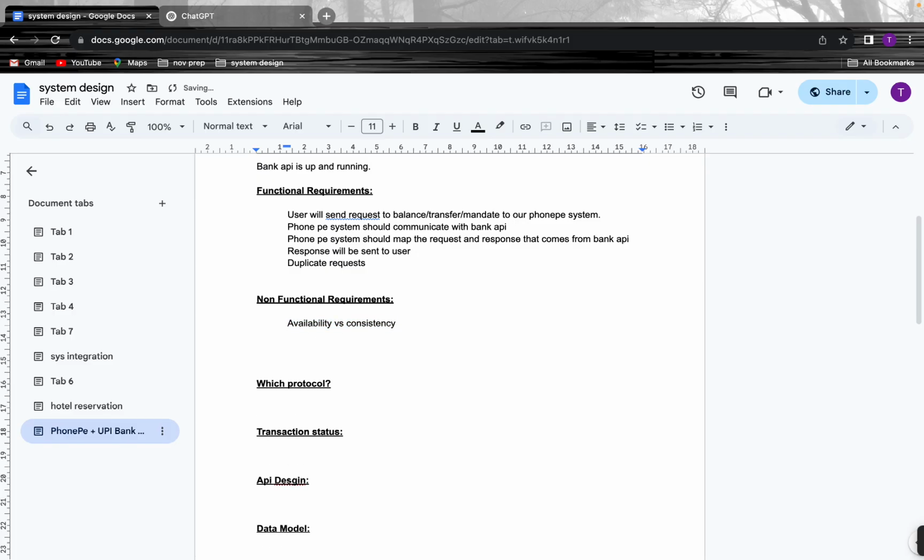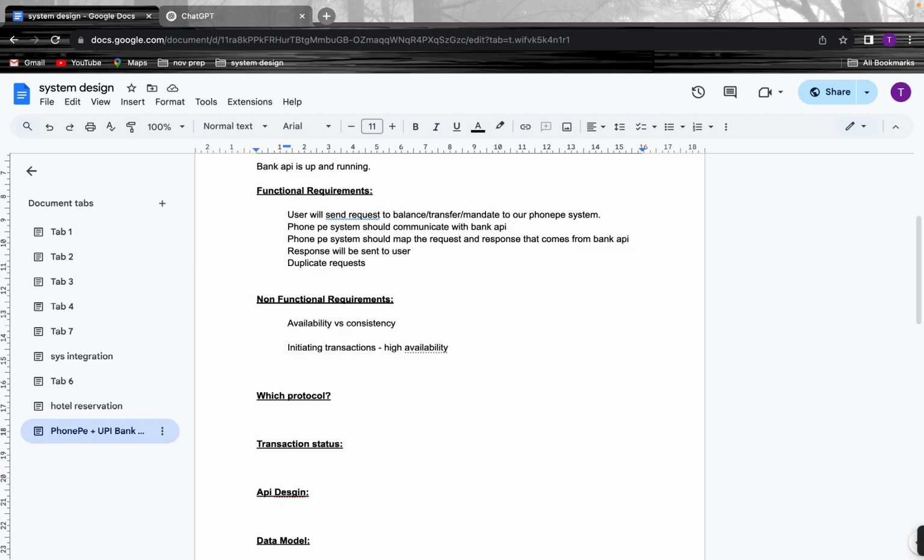Maybe we could divide it like this. For initiating the transactions, high availability is needed. Whatever transaction comes, we could put it in a queue and process it.